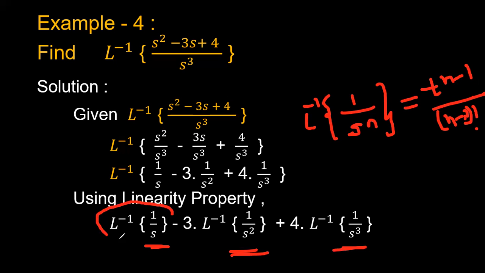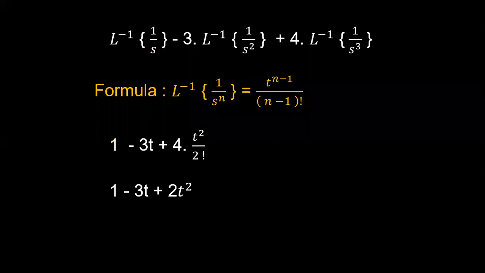Okay, for this Laplace inverse of 1 by s is nothing but 1. Okay, minus 3 into Laplace inverse of 1 by s square. In place of n, you will have 2. Substitute 2 here and you can simplify and get the function in terms of t. And here also you will have n equal to 3. Substitute n equal to 3 and simplify this and finally get it in terms of t. Okay. So you can use this basic formula.